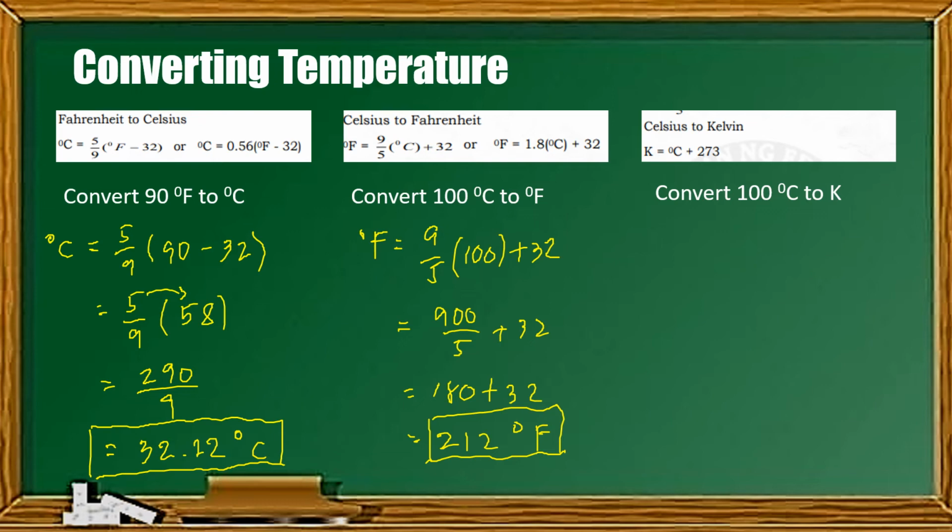Next is Celsius to Kelvin. So ito medyo madali lang siya. So Kelvin is equal to degree Celsius, or yung given natin na degree Celsius is 100. So we have 100 plus 273, and the result is 373. So ang Kelvin natin ay, ang 100 degrees Celsius ay equivalent sa 373 Kelvin. And that is how you convert temperature. So you can use this formula para makapag-convert tayo.